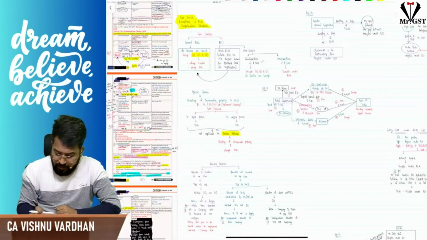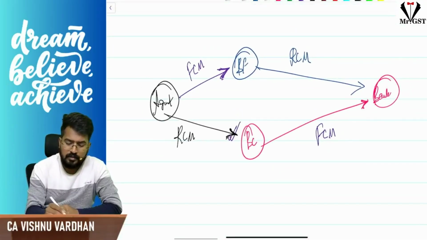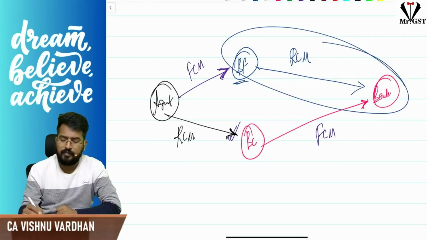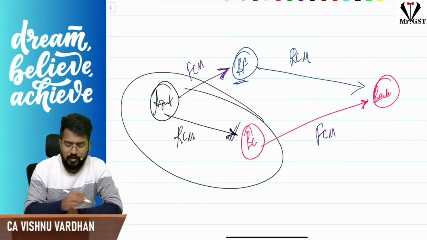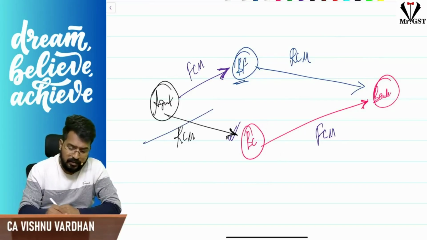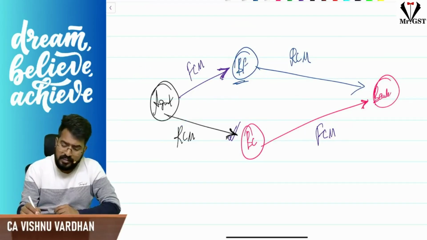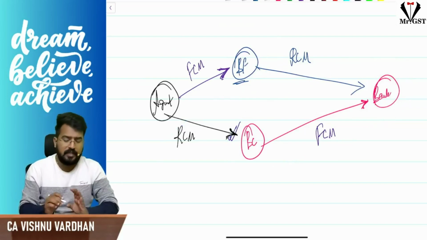Now see, the business facilitator providing services to the bank is covered under RCM. And one more thing, the agent of a business correspondent providing services to the business correspondent is covered under RCM. But if the agent of a business facilitator is providing services to the business facilitator, or the business correspondent is providing services to the bank, both these are covered under FCM only.